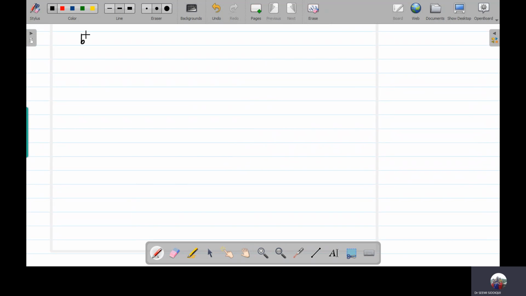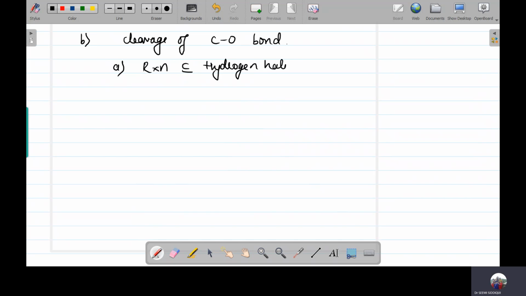The other chemical properties are those in which there will be cleavage of the carbon-oxygen bond taking place. In this case, the first chemical property is reaction with hydrogen halide. The reaction with hydrogen halide is ROH plus HX, which is going to form the alkyl halide plus H2O. In this, the presence of zinc chloride is necessary.